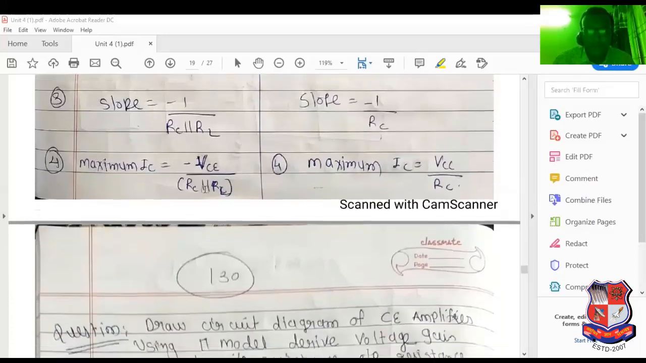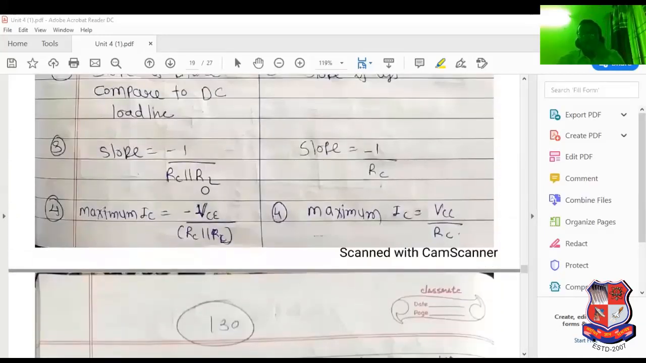Maximum current is also mentioned here. See this, the maximum current in the DC load line is VCC by RC, and here it is minus VCE upon RC parallel RL. So this is the complete explanation of the DC load line and AC load line. According to the syllabus, this topic is completed: the difference between the AC load line and the DC load line and its explanation.